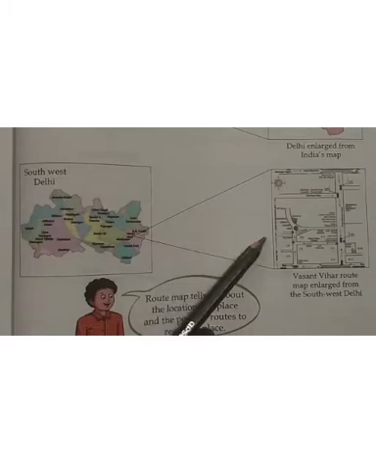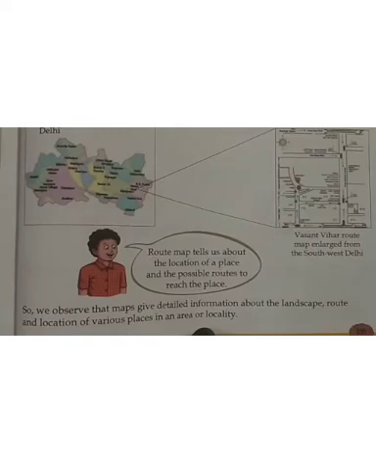You can see here they located Delhi. Then this Delhi is enlarged from India's map, here Delhi is enlarged as southwest Delhi, and they located their city, their street. The same method you can use to find your localities, your school localities also.